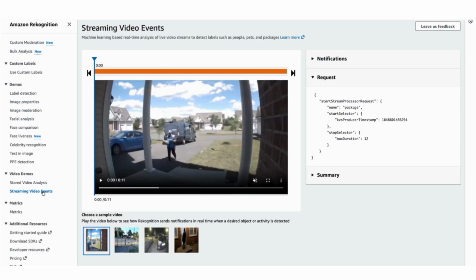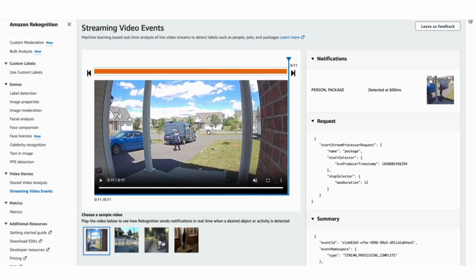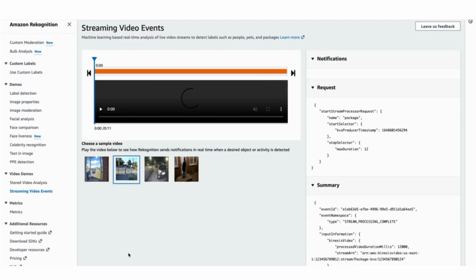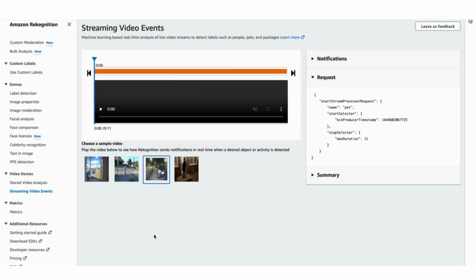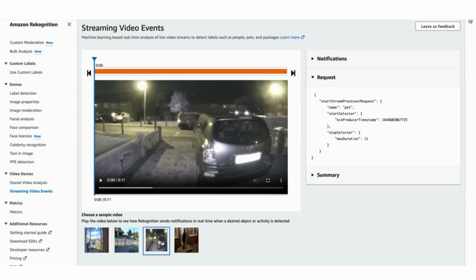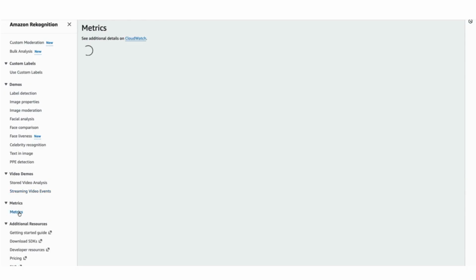Then streaming video events. If, in real time, you would like to stream the video, you would like to get the details of that particular video. For example, a package comes. Whenever a package comes, you want a trigger. So you can stream that video from your home camera or webcam, send it to another location or S3 or somewhere, use the APIs, create a platform, and you should be able to use this. There are multiple use cases for this. There are a lot of camera facilities already available, right? So it's easy to just start using them, think about the use case,